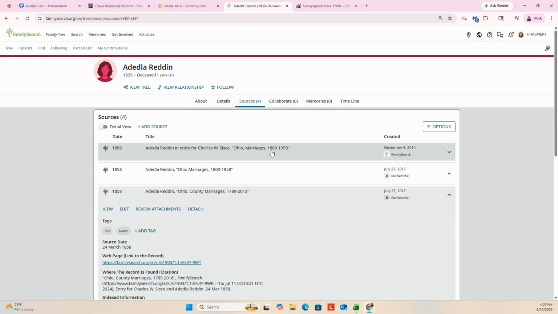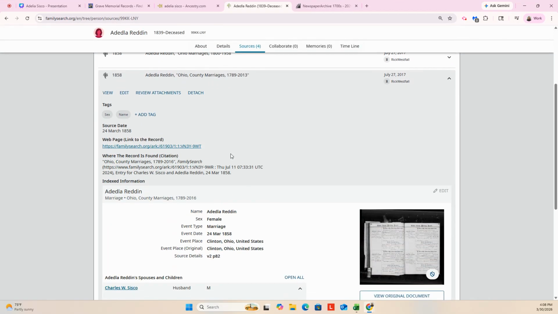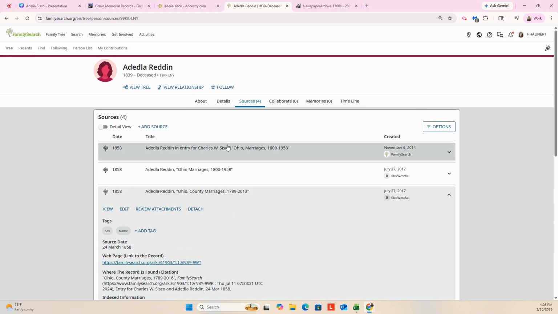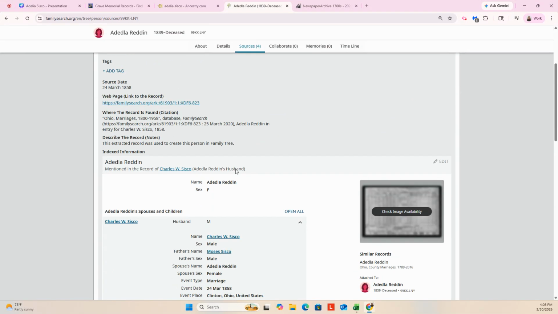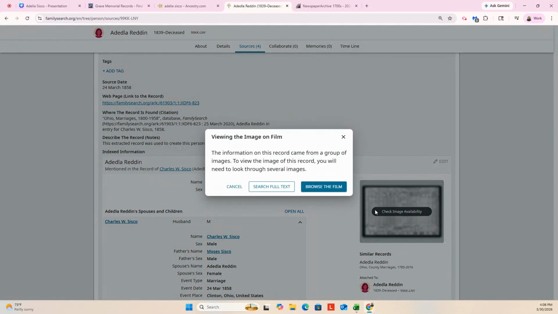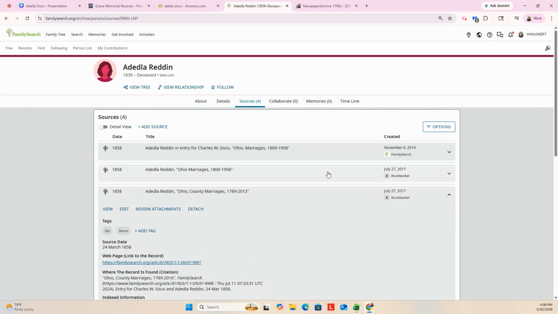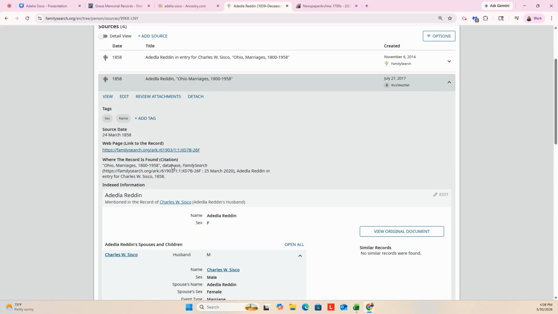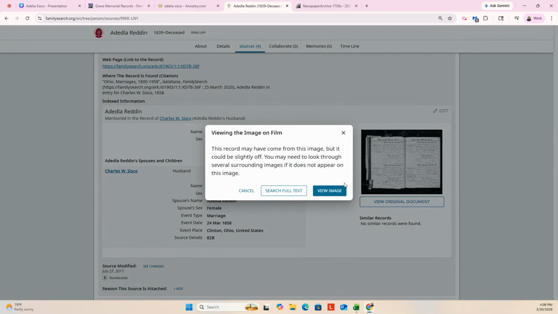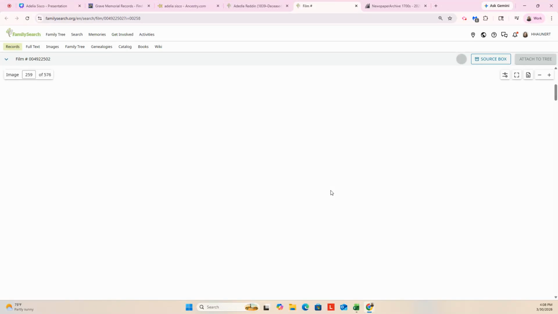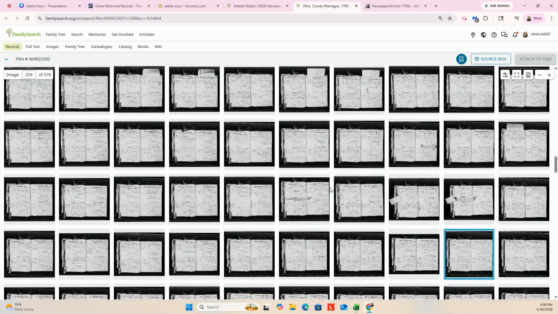We have her marriage to Charles W. So let's see if we can find any information on that. Okay, I'm going to pick another one, because I saw an image. Okay, here we go. View image.